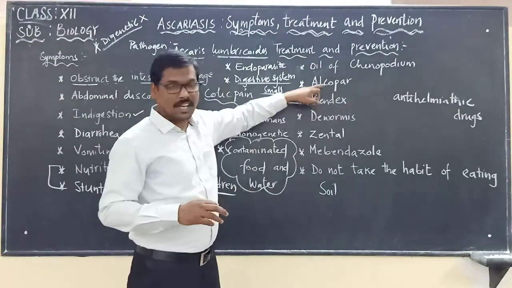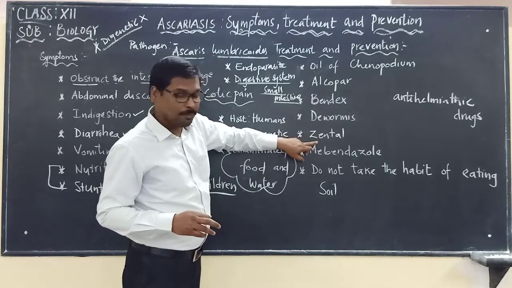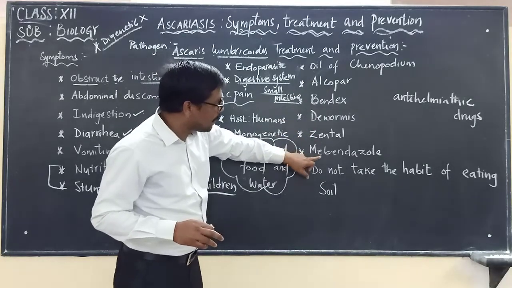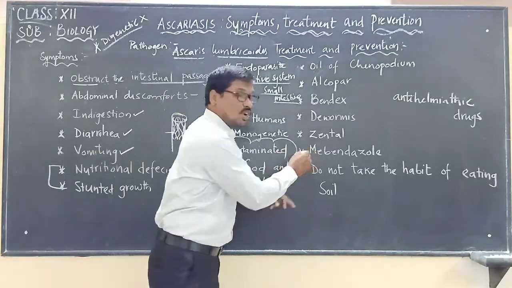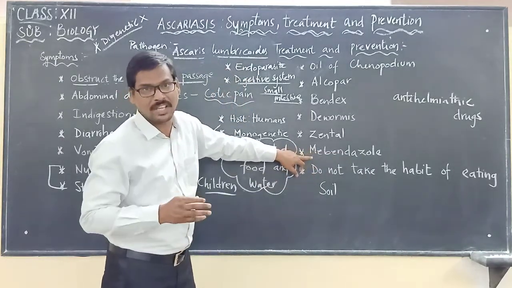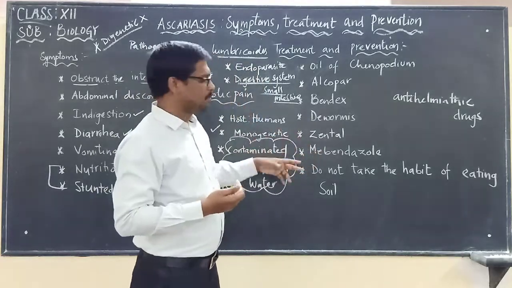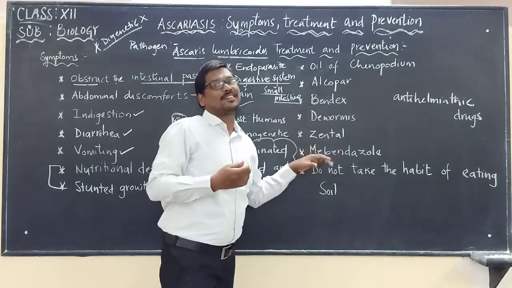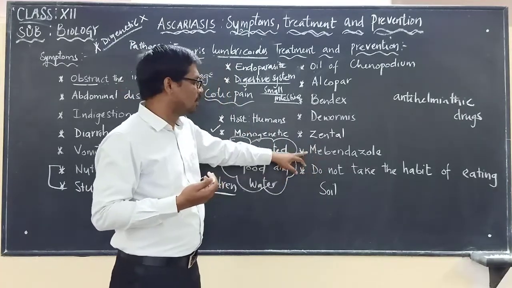Alcopar is another drug. Also Bandex, Dewormies, Zental, and mebendazole. Mebendazole is the drug of choice. It is used only if required, because one can become addicted to this drug, so it is called a choice of drug.